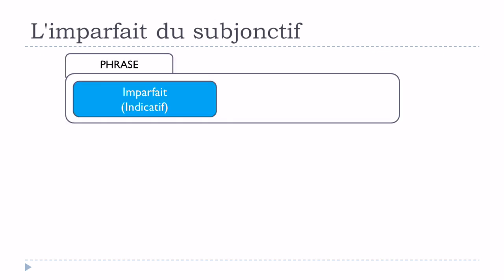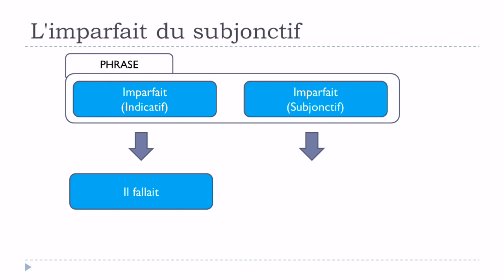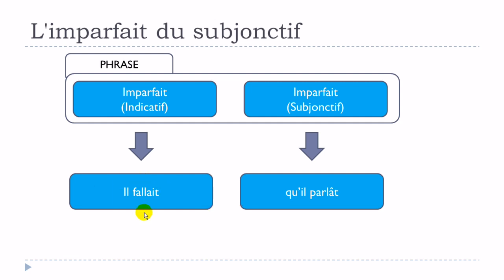Okay, so imparfait de l'indicatif, imparfait du subjonctif. Let's give an example now. Il fallait qu'il parlât. Okay, so you can see that in this first part here, you've got il fallait, so it's imparfait de l'indicatif, and then normally you should put in this subordonnée qu'il parlât, and in that case you've got l'imparfait du subjonctif. Okay?